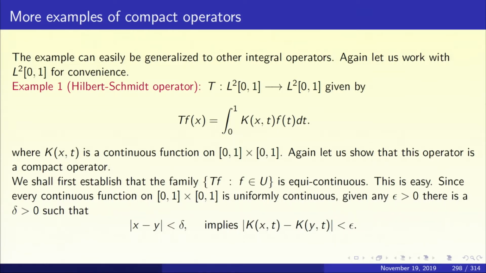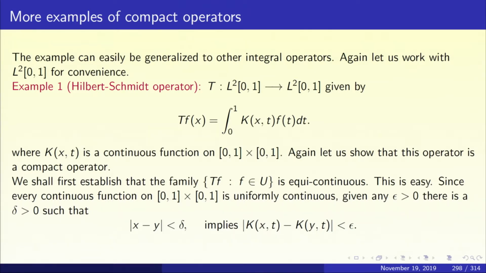I would like to point out that the continuity of k is not really essential, but it makes life slightly easier. And for this particular discussion in this lecture series, continuity is enough. More generally, one can allow the k to be in L2 and that should suffice. So, anyway, with this continuity assumption, we shall proceed.